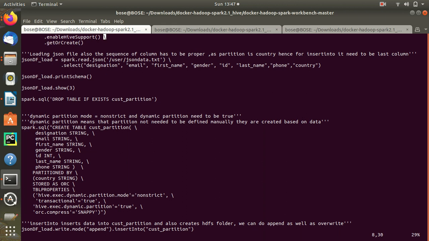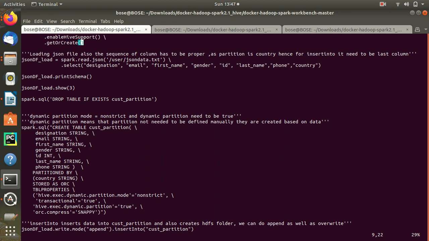But when you are doing insert into, you have to be very specific with the sequence of the columns where we are doing a partition. Our partition is on country, right? That has to be at the end. So that is why this select is there. Otherwise I could have simply done the upper line, but that is why I have added this line.